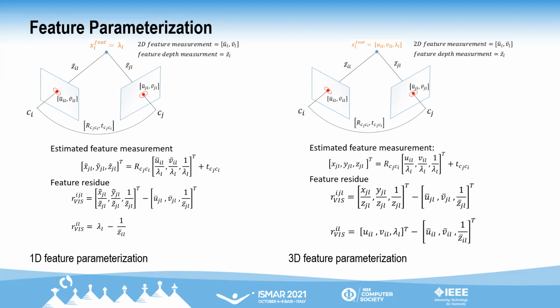Here, we are able to generate a stronger constraint using the 3D feature parameterization, but this also increases the overall problem size. To compensate for the increased processing time, we propose block-based marginalization for faster processing.